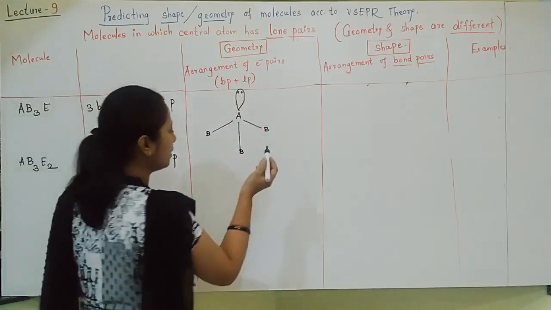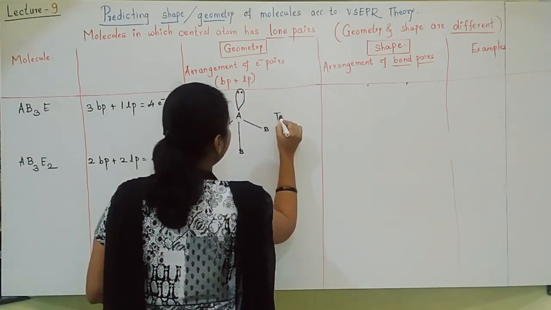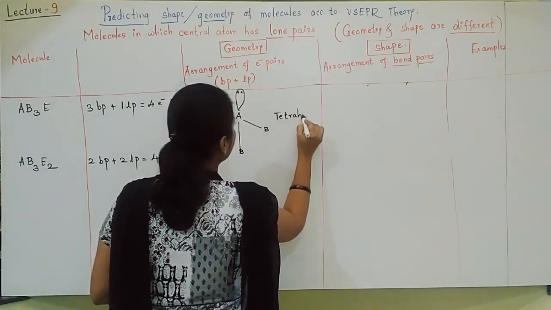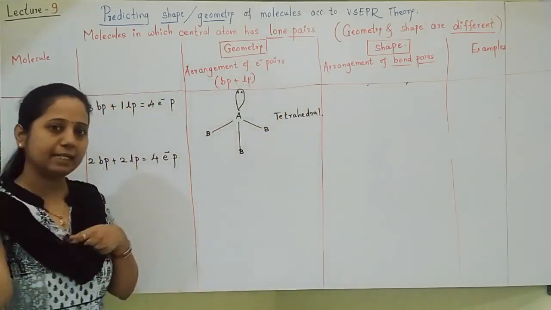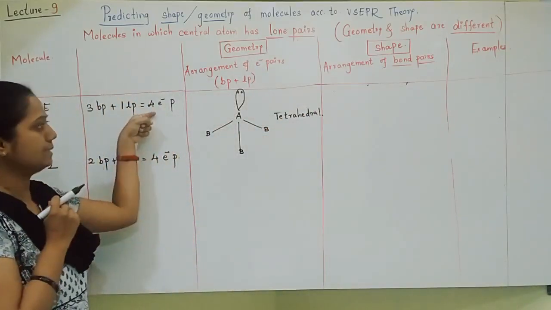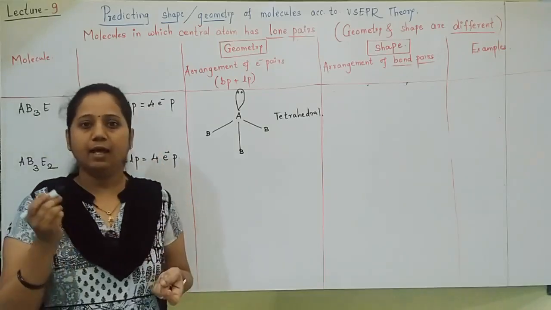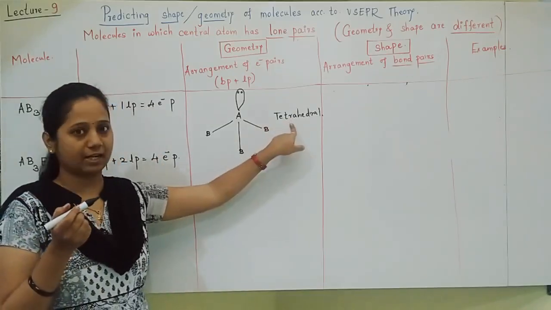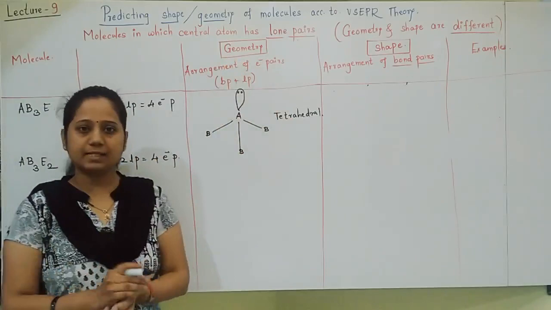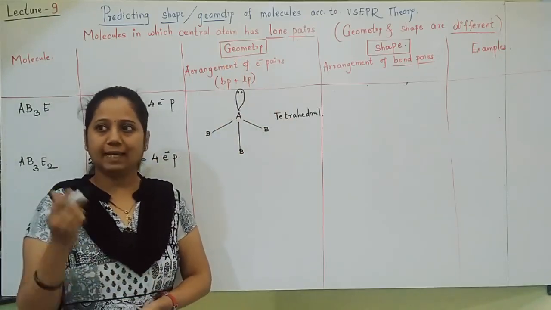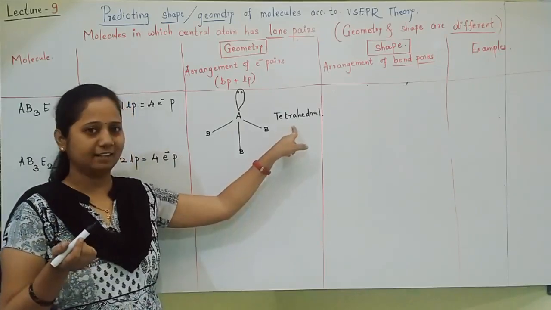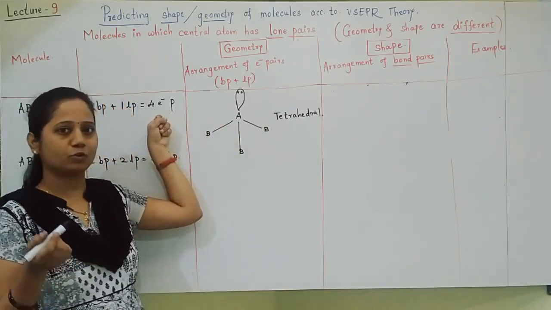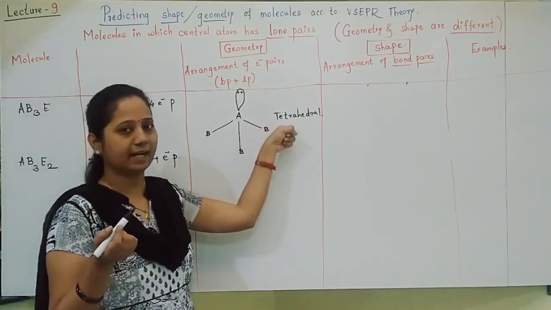So this becomes, of course, tetrahedral. Geometry becomes tetrahedral. In geometry, all electron pairs are considered. 4 electron pairs are there, and that's why geometry becomes tetrahedral. Sometimes geometry is also called the expected shape. The shape expected was tetrahedral. Total electron pairs 4, so the expected shape was tetrahedral.